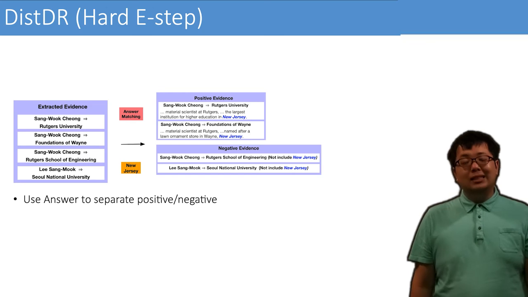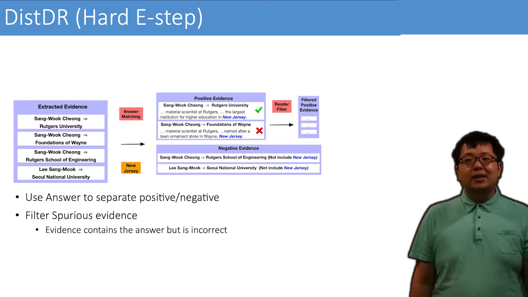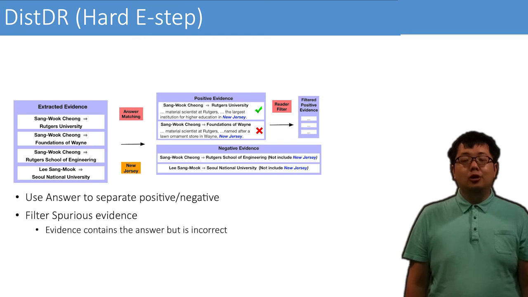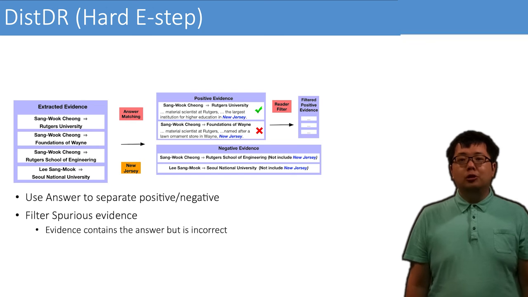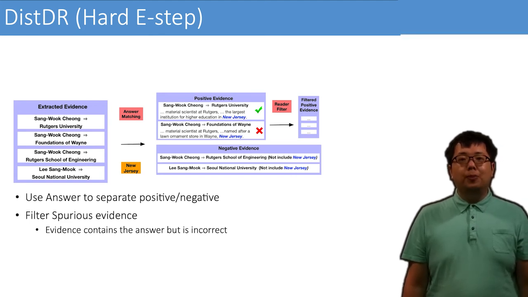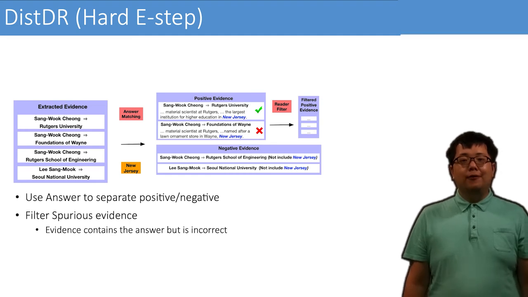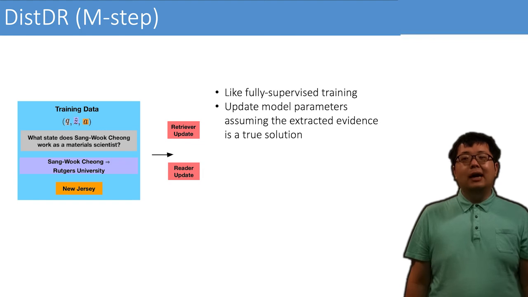This is good, but there's a problem. Using just answer matching can find some spurious evidence. For example, the foundation of Wayne also has the correct answer, New Jersey, but is not the correct evidence. To mitigate this issue, we use a reader to filter them out. So, given a question and each evidence, we use the current reader to predict the most likely answer. If it does not match the gold answer, we filter out this evidence. Then, at the M step, we update our QA system with the question, answer, and retrieved evidence.